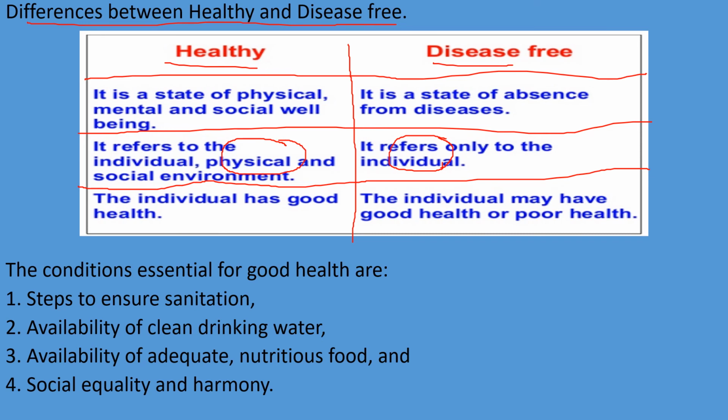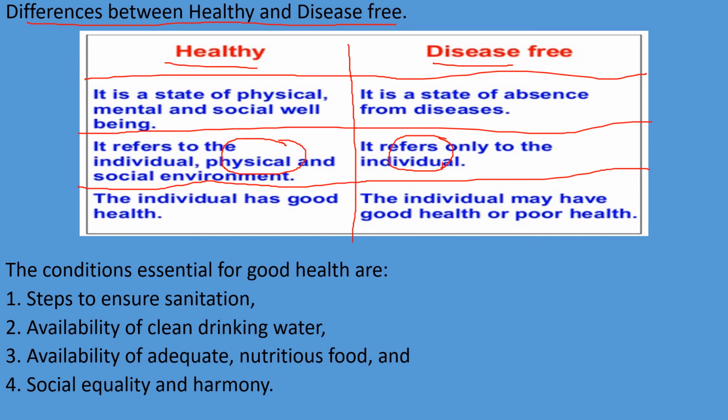Now next, the individual has good health. In healthy, there is always good health, but in disease free the individual may have good health or poor health, but he or she should be free from disease. Now these are the 3 points of difference between healthy and disease free.